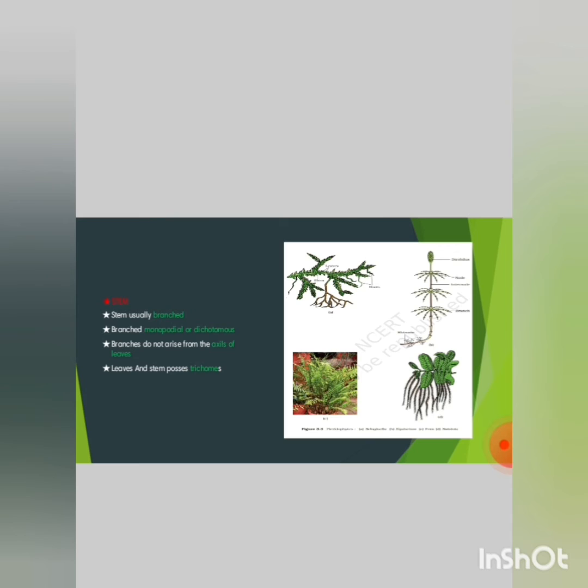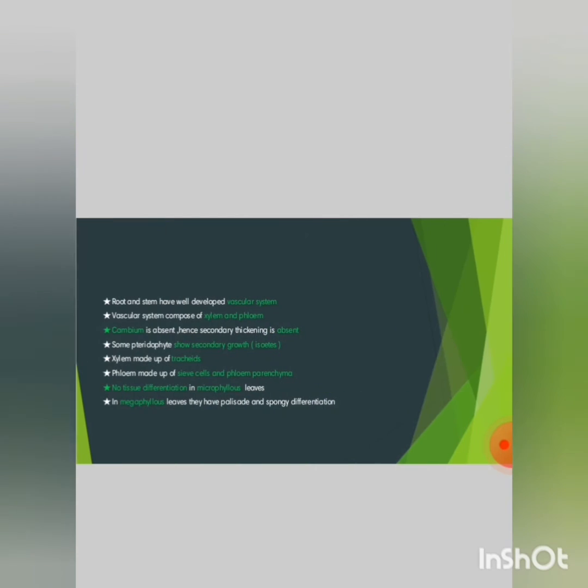And next, stem. Stem is usually branched, monopodial or dichotomous. Branches do not arise from the axils of leaves. Leaves and stem possess trichomes. Root and stem have a well-developed vascular system. The vascular system is composed of xylem and phloem. Cambium is absent, hence secondary thickening is absent.